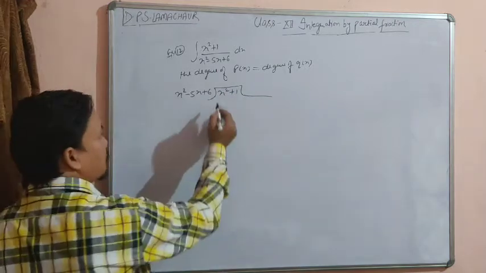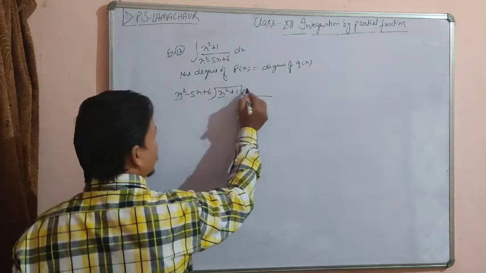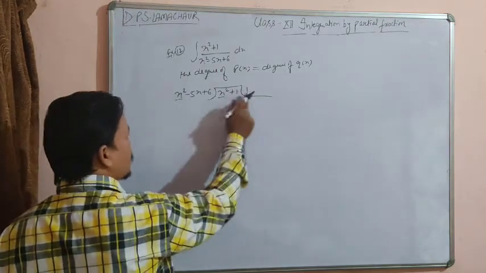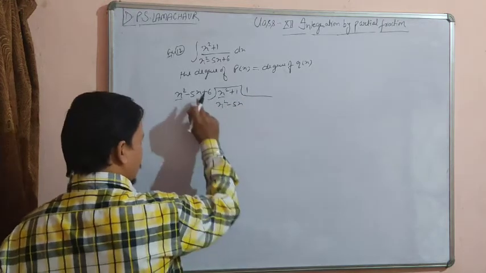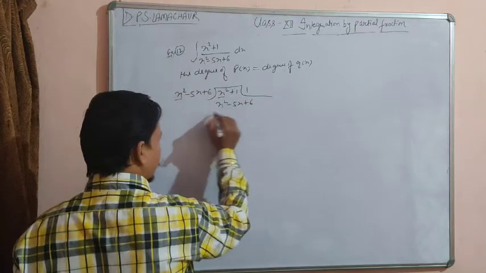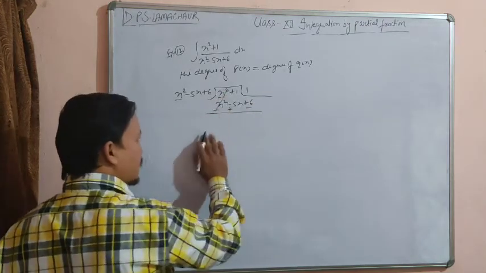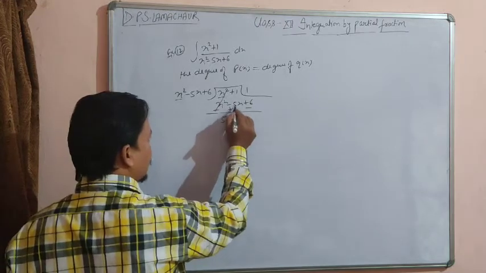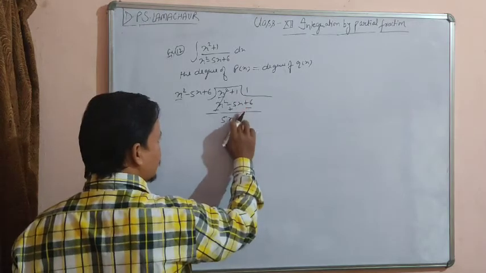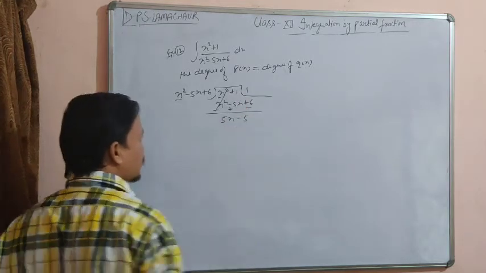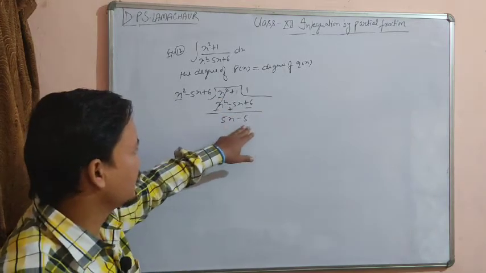First we have to eliminate this term. Here we also have x square, so it will divide one time. So x square into 1 is x square, minus 5x into 1 is minus 5x, plus 6 into 1 is plus 6. On subtracting, this amount gets cancelled out, we get 5x, and plus 1 minus 6, we get minus 5. So after subtraction we get 5x minus 5.